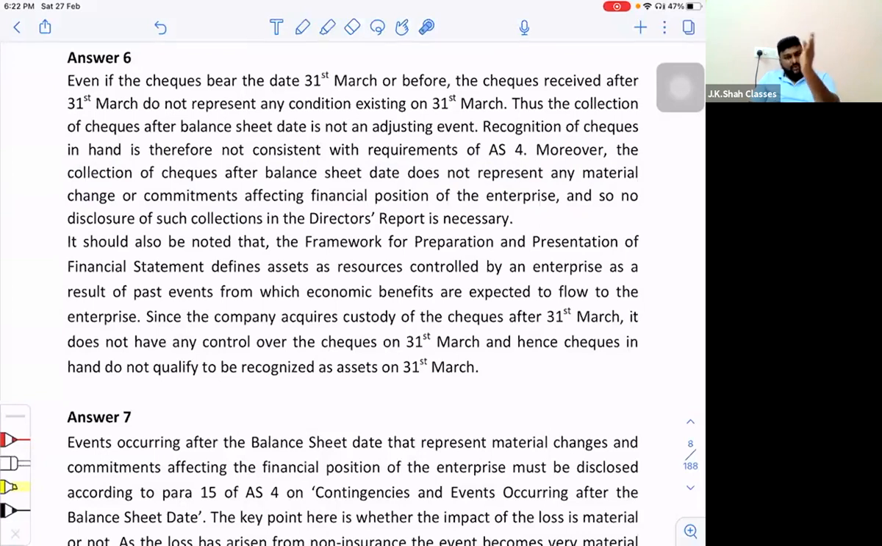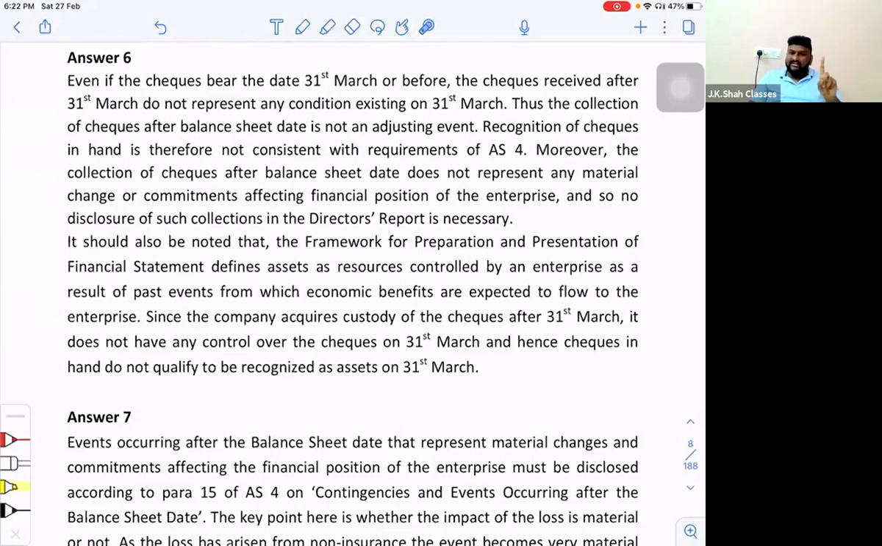Means, sir, even if you collect the checks in the month of April, is it having a financial impact on you? Technically, no, because on one hand you have collected the checks, and on the other hand your debtors will go. So your current assets and everything are going to have the same value. Since it is not having any financial impact on you, it is immaterial. Immaterial means it is insignificant. So not even a disclosure is required.